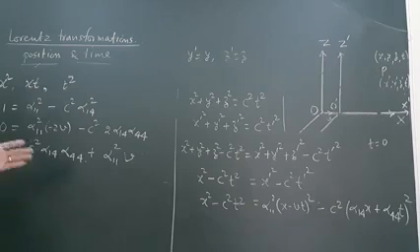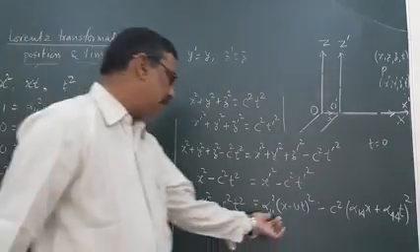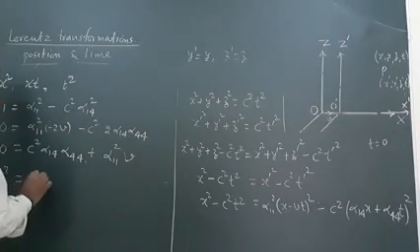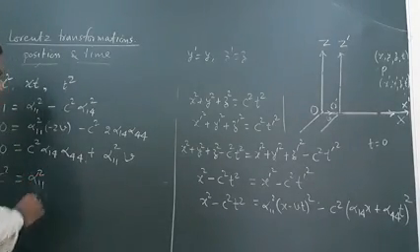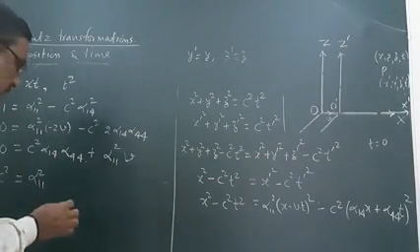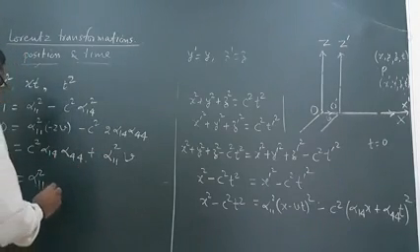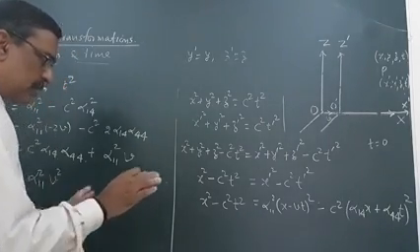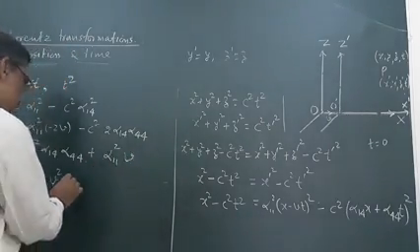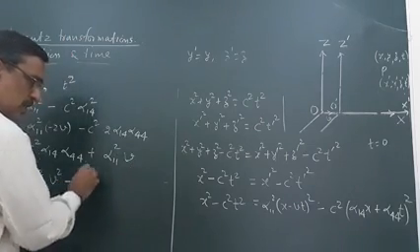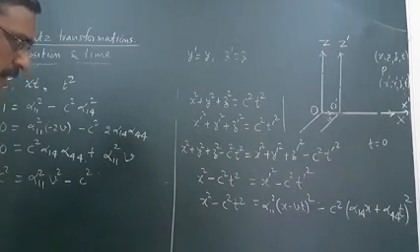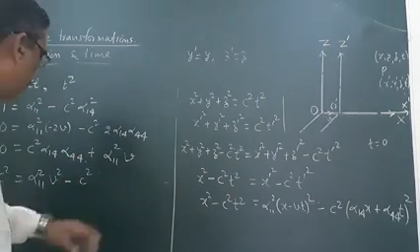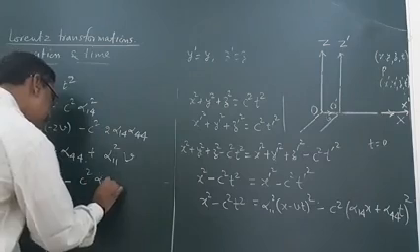The coefficient of t square will be equal to minus c square, and on the right side alpha 11 square v square minus c square alpha 44 square.